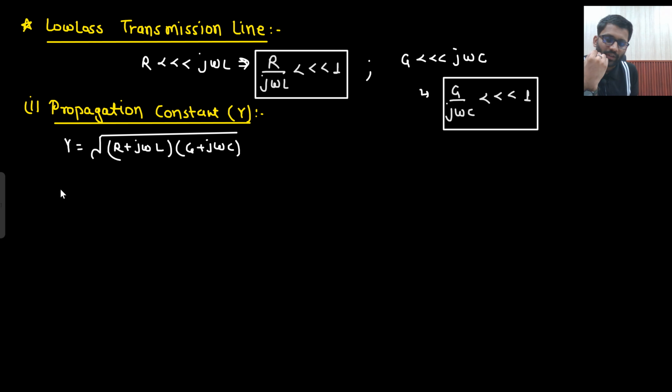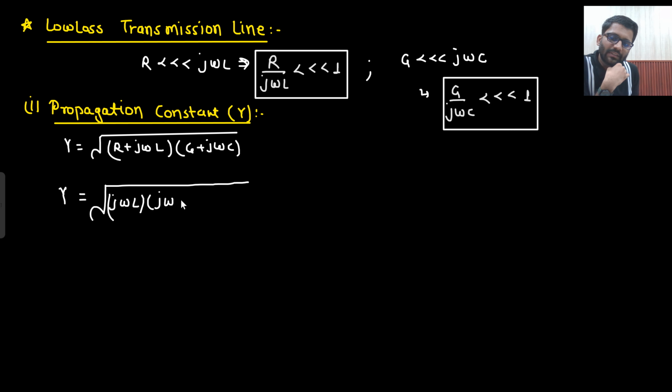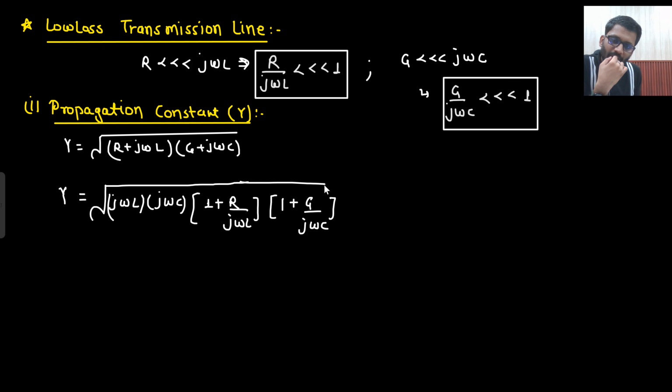So what do I need to calculate? Gamma. So what will I take out? I can take out j omega L from one side, and from the other side I am taking out j omega C. So what will I be left with? 1 plus R by j omega L, into 1 plus G by j omega C. This I will be left with.